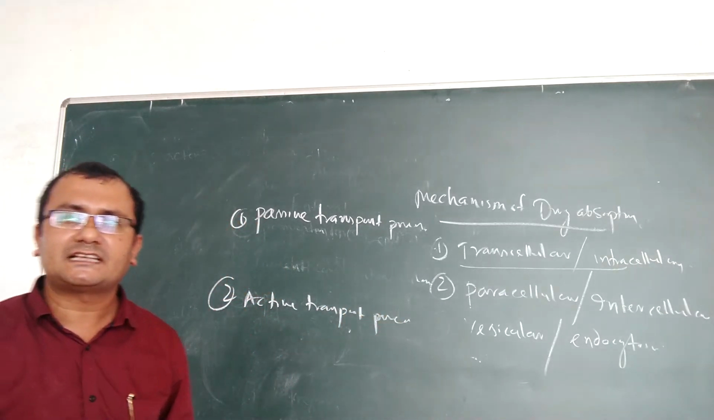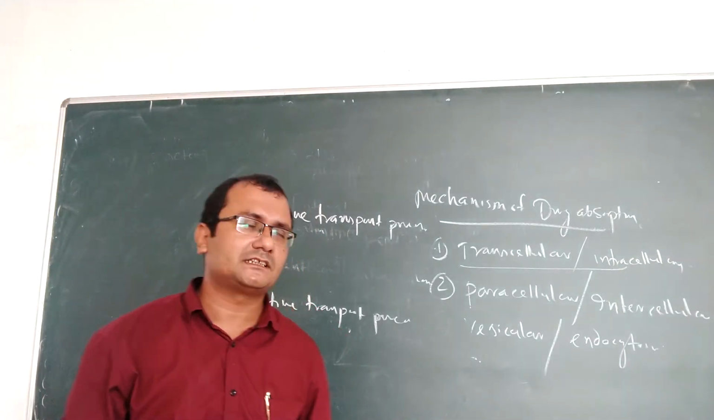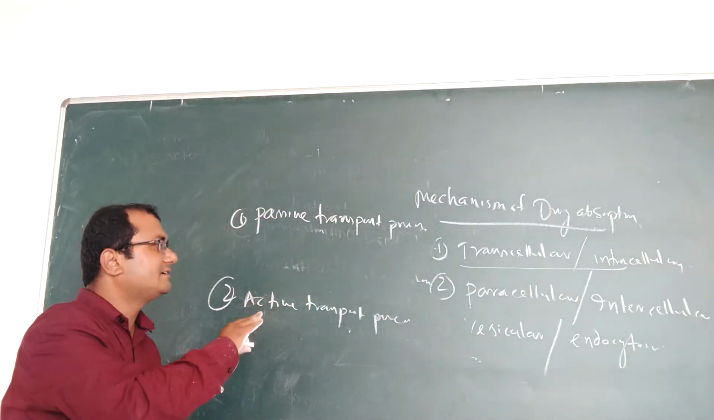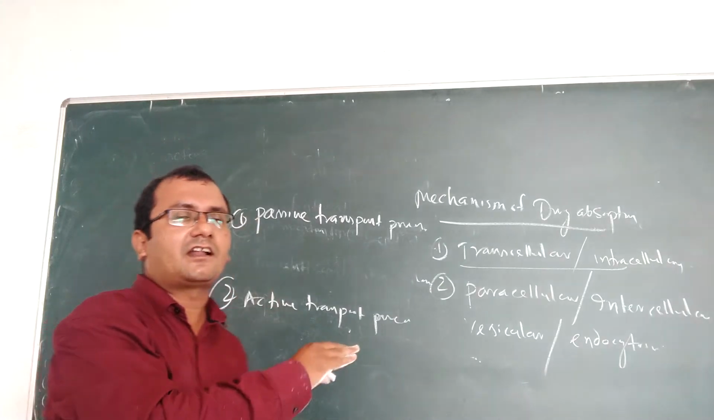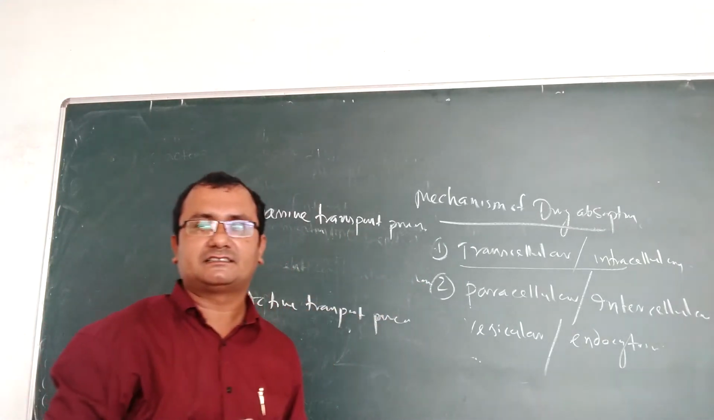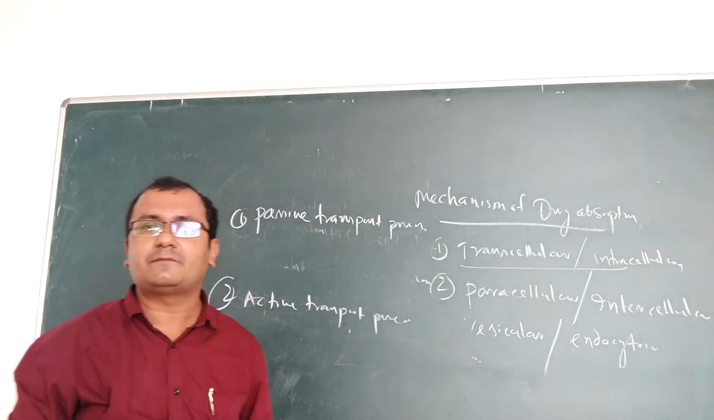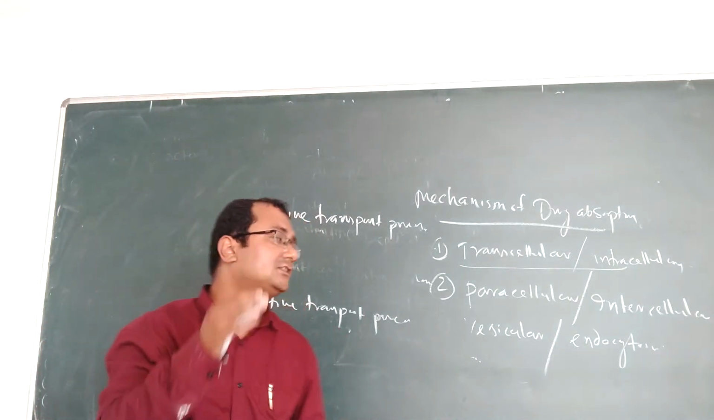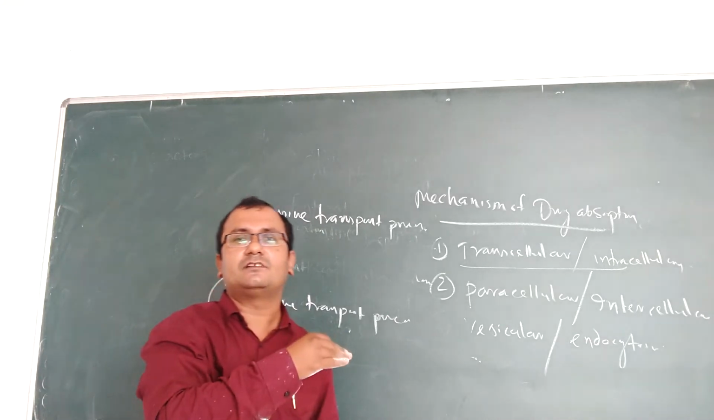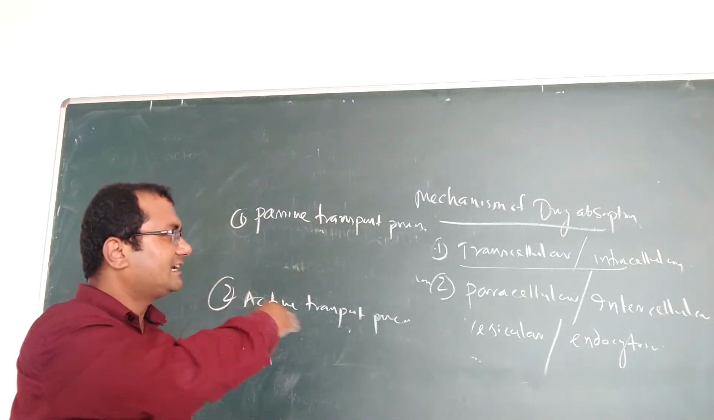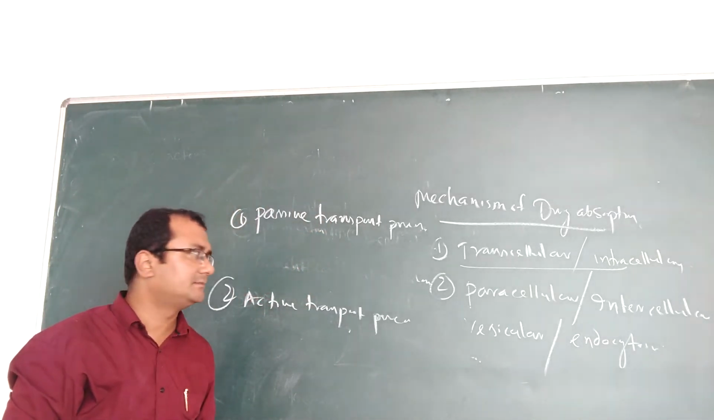Passive transport process and active transport process. So in both mechanisms, all the drugs will pass through the cells, but it may be passive transport or it may be active transport. In the details, we will discuss the individual mechanisms later. This is one basic introduction to the mechanism of drug absorption.